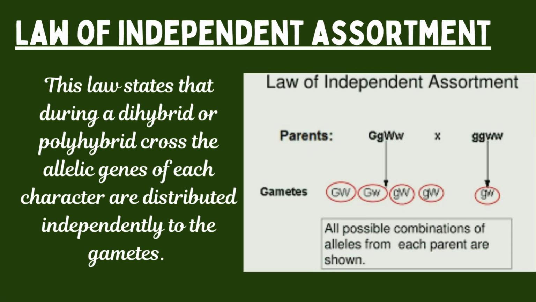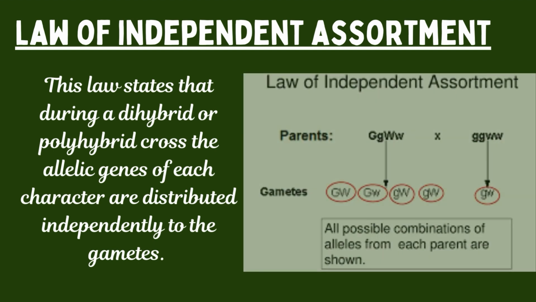This law states that during a dihybrid or polyhybrid cross, the allelic genes of each character are distributed independently to the gametes. That is, the allelic genes controlling various characters segregate independently and move to the gametes independently.